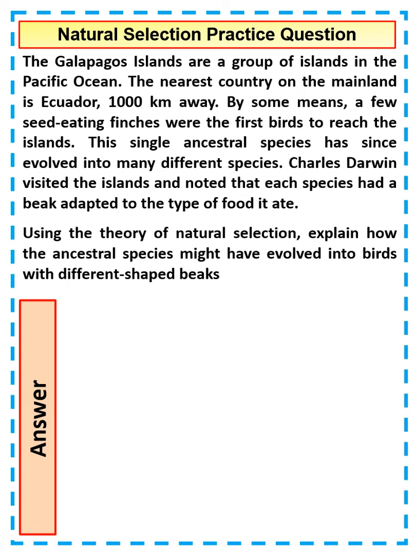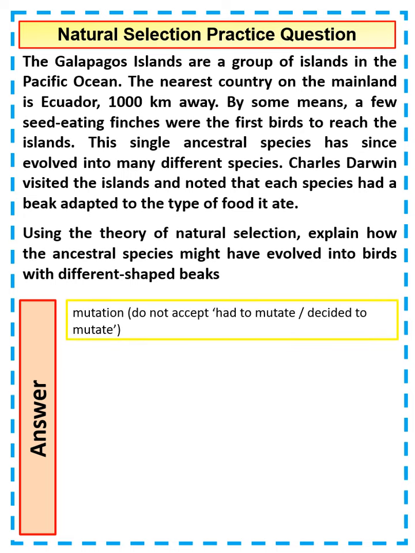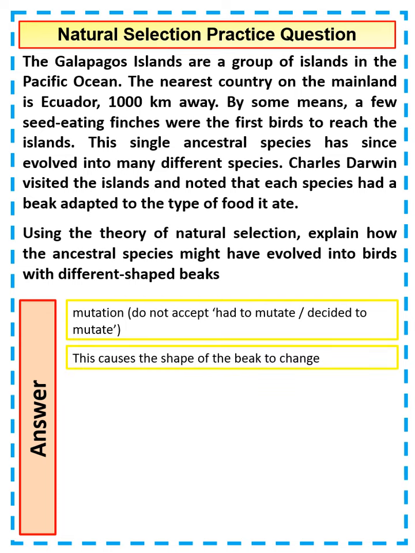So using the theory of natural selection, explain how an ancestral species might have evolved into birds with different shaped beaks. Right, so there are a number of key things that we need to talk about when answering this question. The first thing is that we're going to have mutations occurring. Right, those mutations are going to cause slight differences in the shapes of the beaks, or cause the shape of the beak to change.